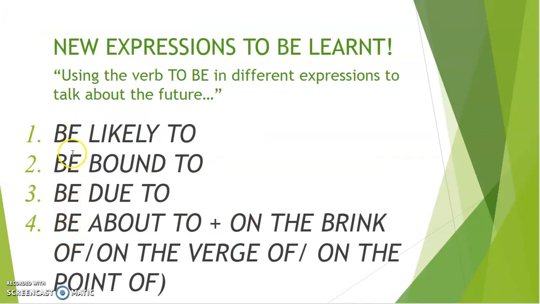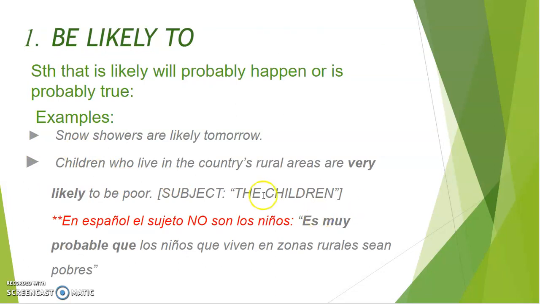Okay? In Spanish, we use the impersonal subject. In English, we use the subject that we need in each case, okay? In this case, the children. In this case, snow showers, okay? To be likely to es ser probable que pase algo, ¿vale? Pero ese algo tiene que ser el sujeto, ¿de acuerdo?